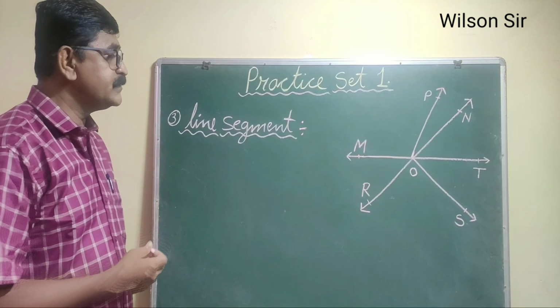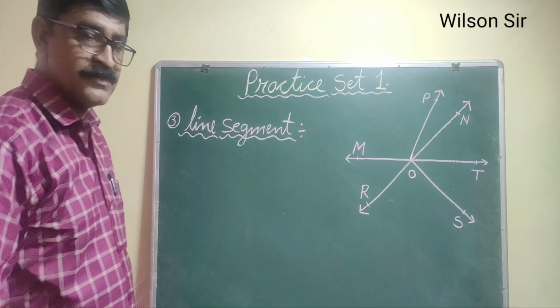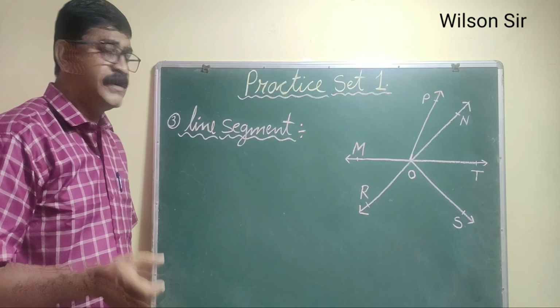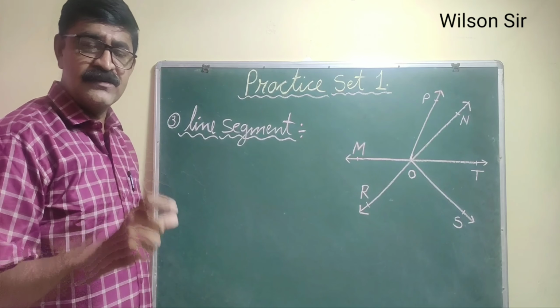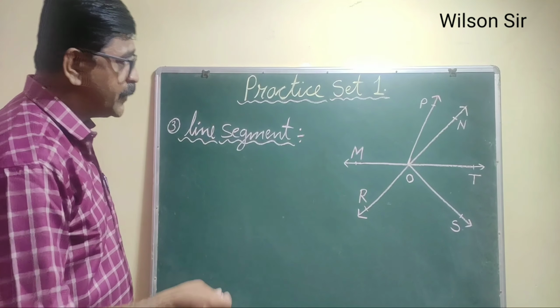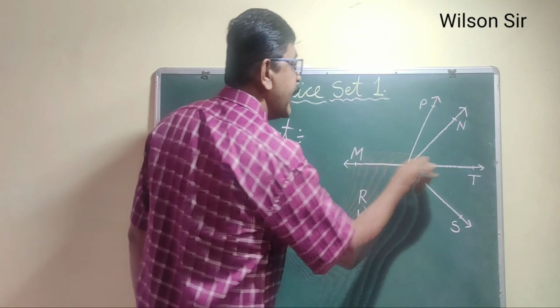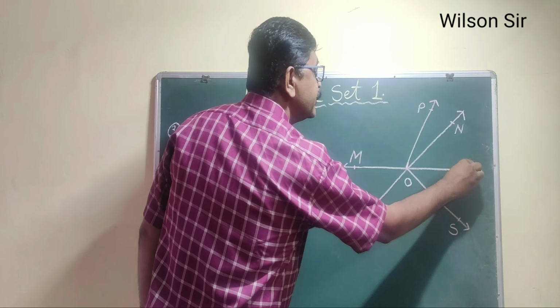Now the third question is, we have to find out line segments in this figure. So what is a line segment? A small part of a line is called a line segment. It has 2 end points. So in this figure we can say segment MT, these are the 2 end points.